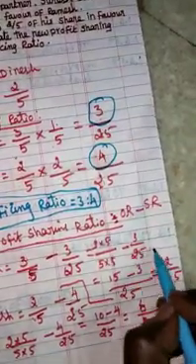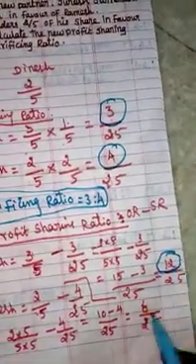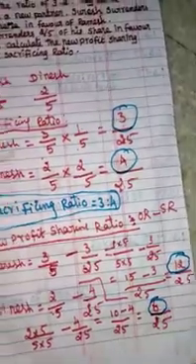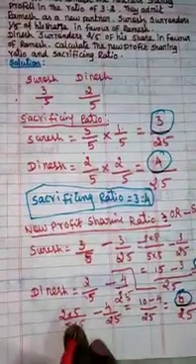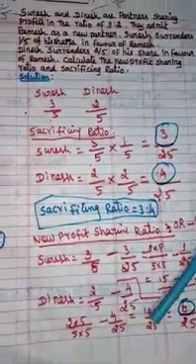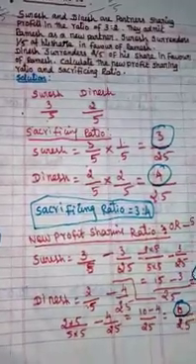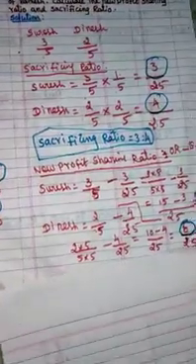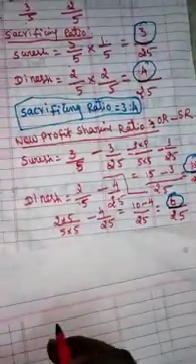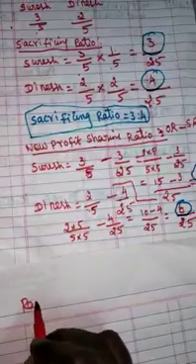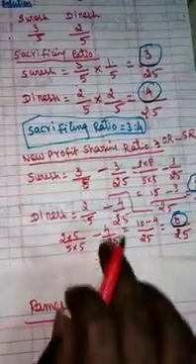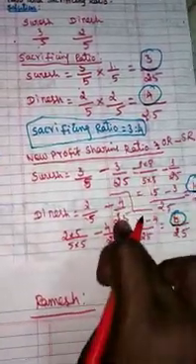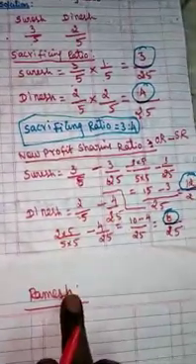So the first new profit sharing ratio is 12 by 25. The second one is 6 by 25. The third partner, Ramesh, what is his new profit sharing ratio? That also we have to write now. The contribution of Suresh plus the contribution of Dinesh is equal to Ramesh.